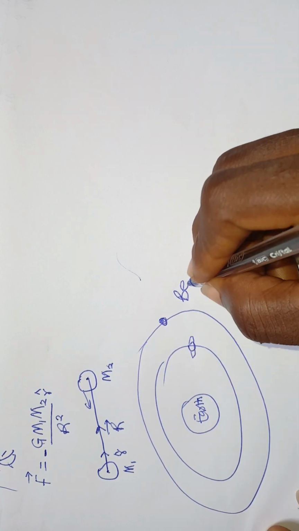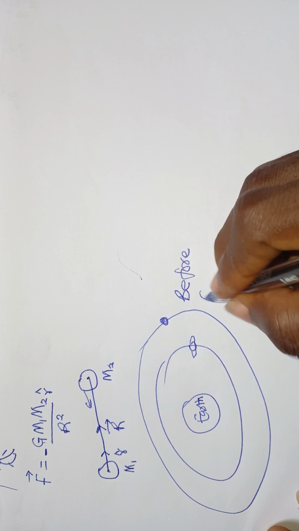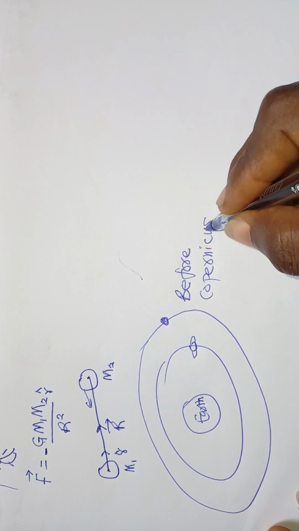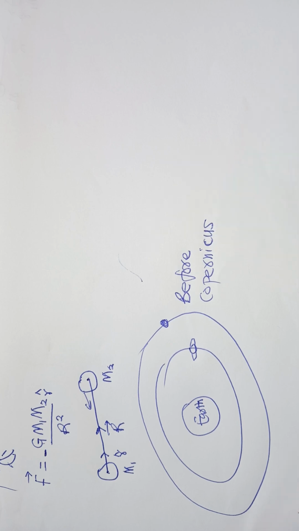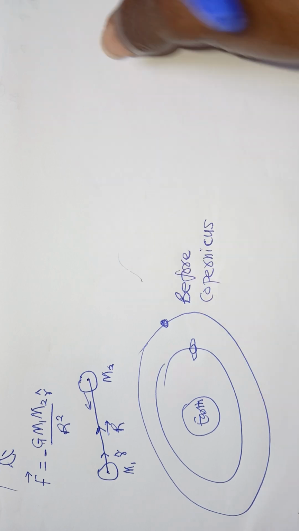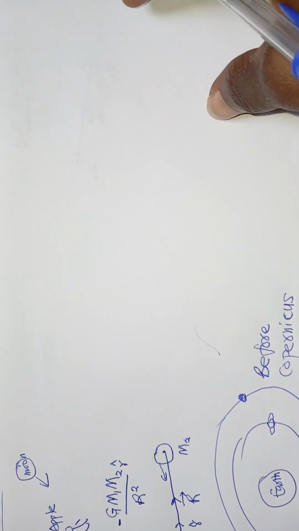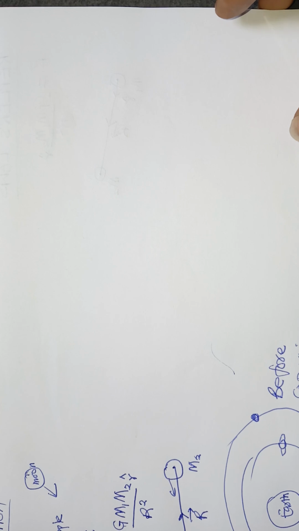This is before a man called Copernicus. And Copernicus was a Polish astronomer. But when he came, he postulated a revolution based on the observed facts of the heavens.